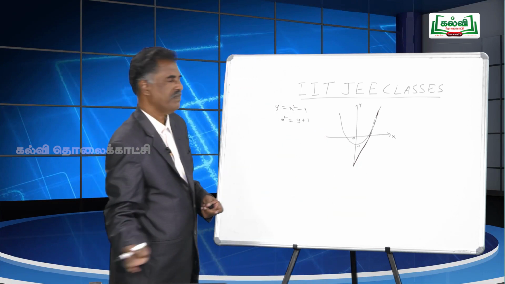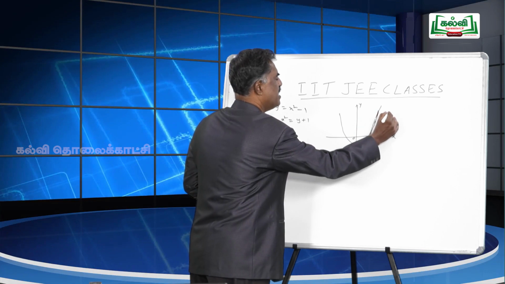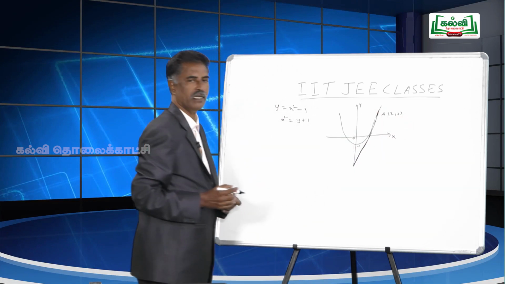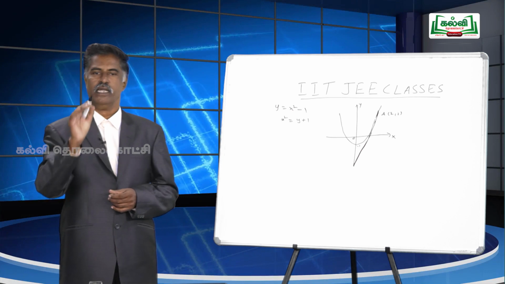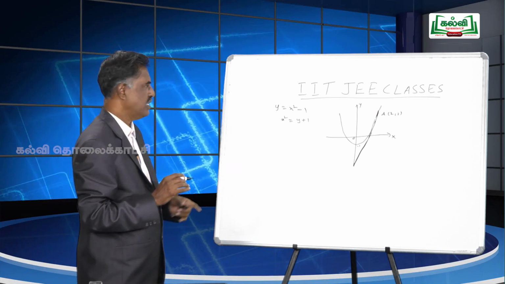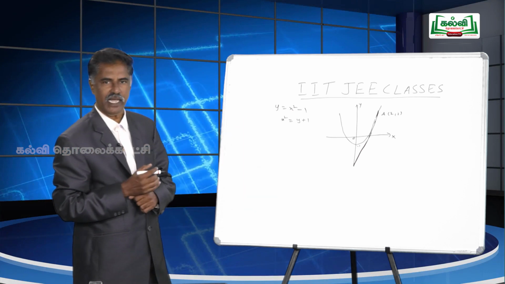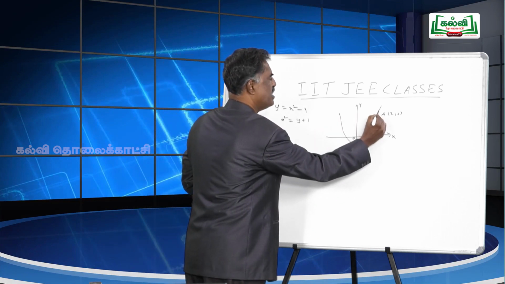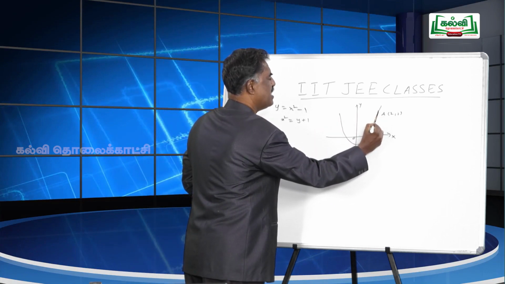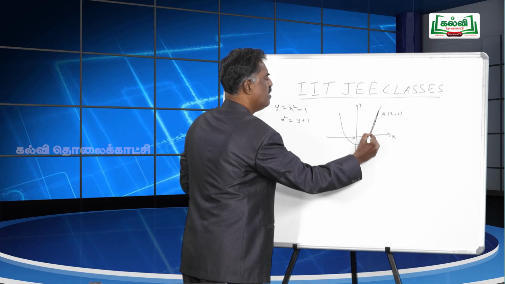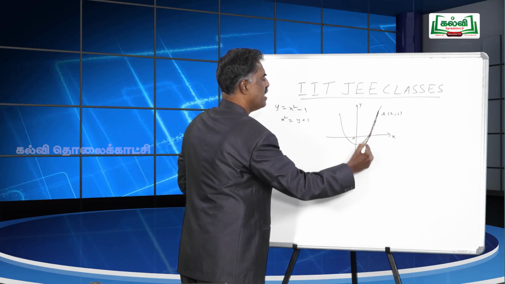You name the point (2, 3) as A. Now the question is the area bounded by the parabola, the tangent at the point (2, 3) and the y axis. So the required region is nothing but the shaded region I have drawn here.